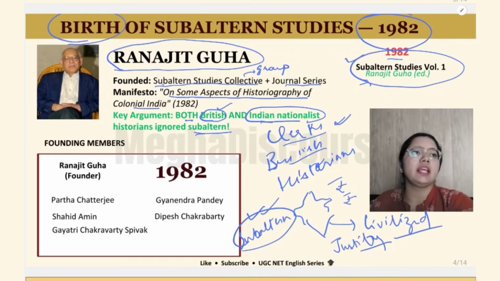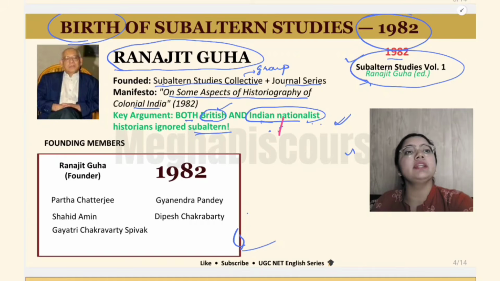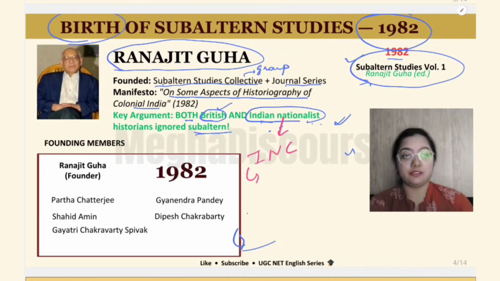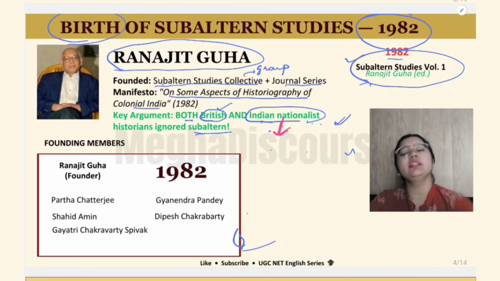And then we have the Indian nationalists. How did Indian nationalists ignore them? The Indian elites, like the big elites in the Indian National Congress, the authorities, the celebrities, the big freedom fighters who had their names in the history books. Indian nationalist historians ignored the subalterns.